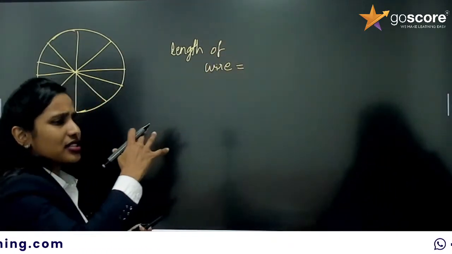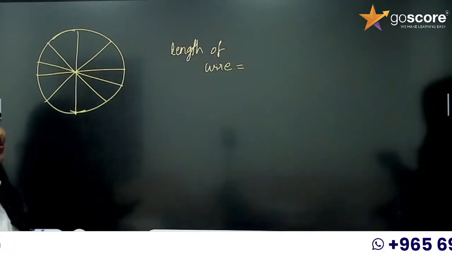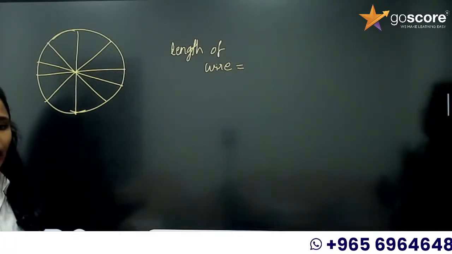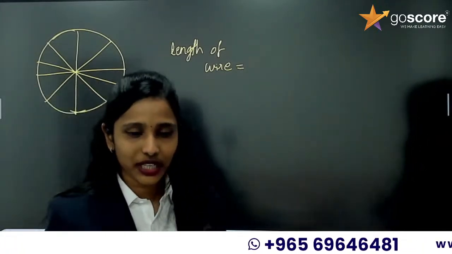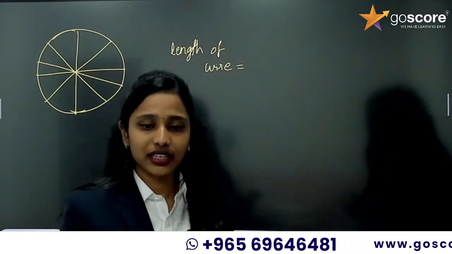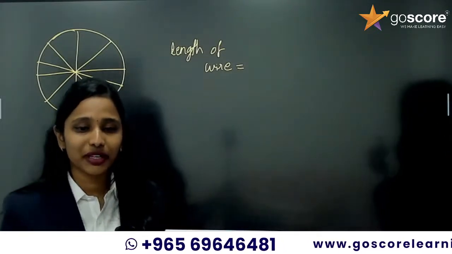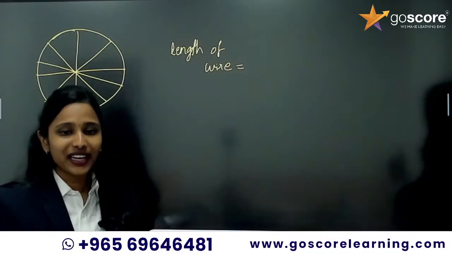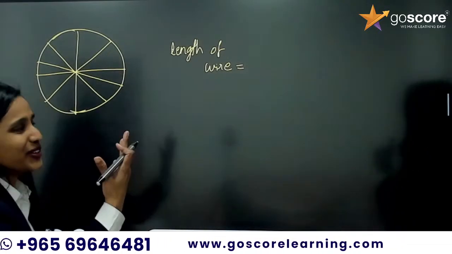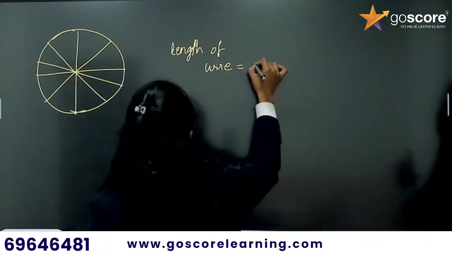Ma'am, what is the circumference of a circle? Is it pi r square, ma'am? I don't know. Can anyone tell me? Yeah, can anyone tell me? They all know it's 2 pi r. Okay, so it is 2 pi r.